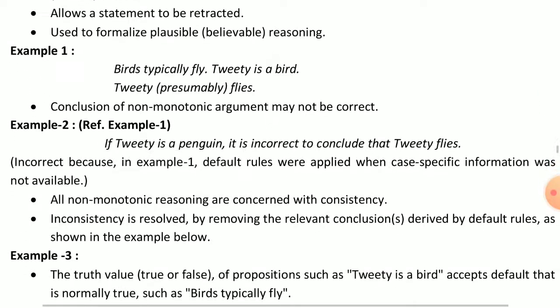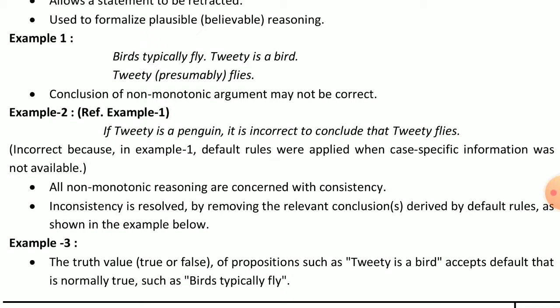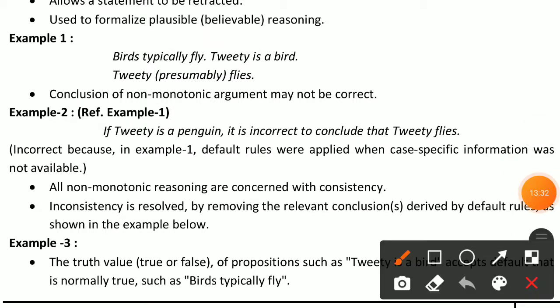Now I will explain example 1. In example 1, we take: birds typically fly, and Tweety is a bird. So we can write Tweety, in brackets, presumably flies. This word means probability. We can find out the probability. So the conclusion of a non-monotonic argument may not be correct.